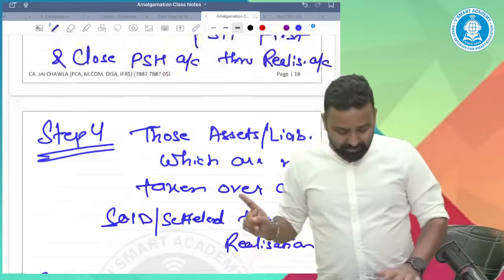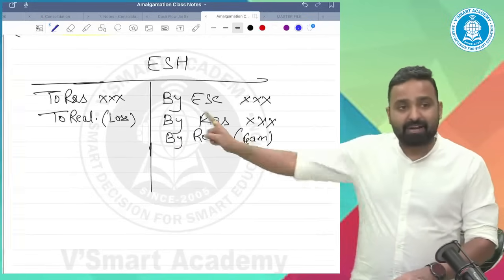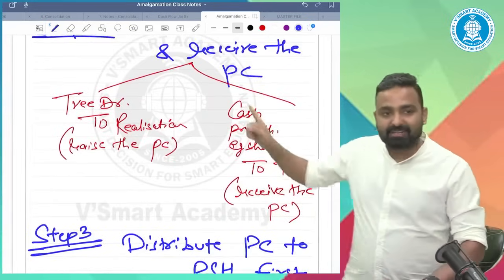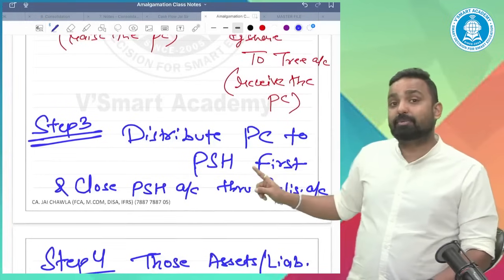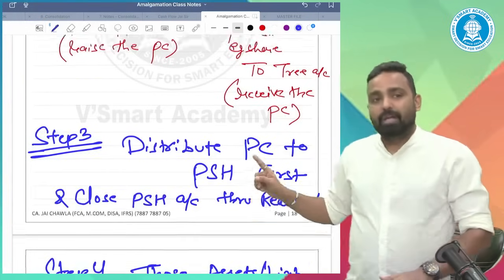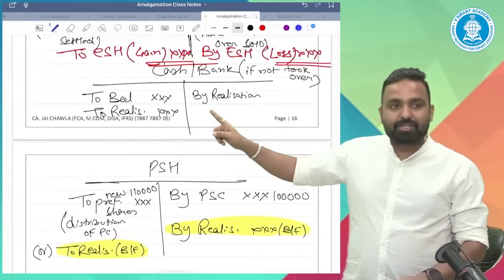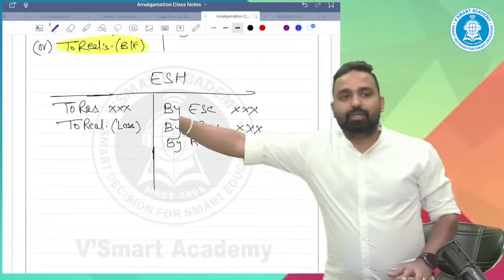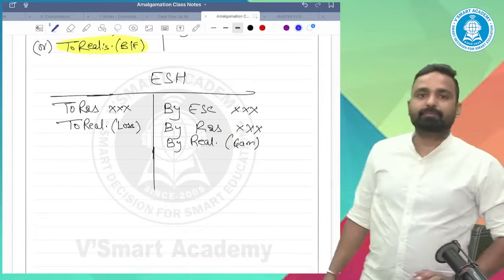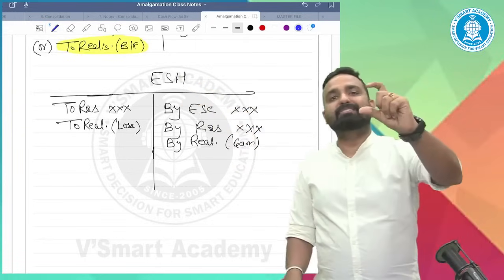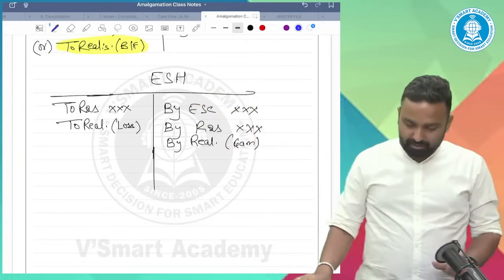Now at last, the final balance of this account should be equal to remaining PC, because you have received the PC, but you have distributed the PC to preference holder earlier. So remaining PC of equity shareholders as well as cash balance of this cash account should be equal to the remaining balance of equity shareholders. So equity shareholders remaining balance should be equal to the PC value and cash value, and close it.